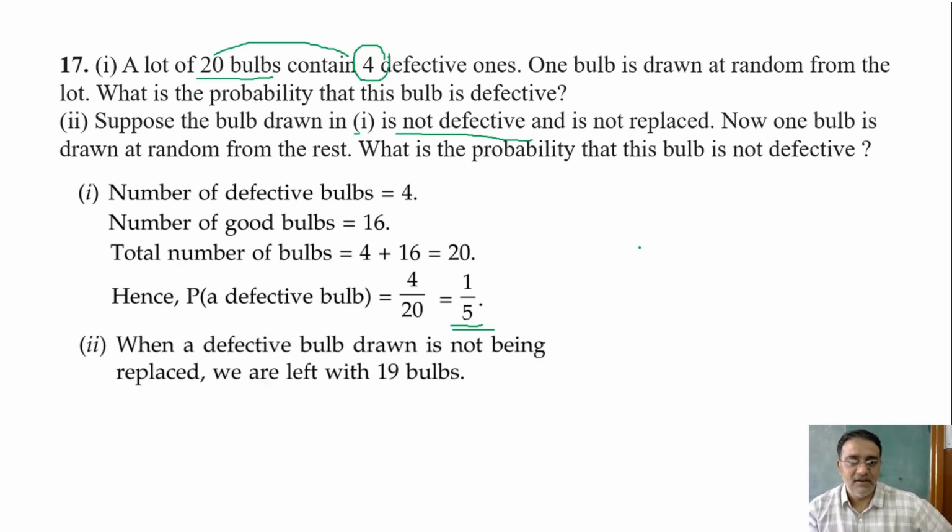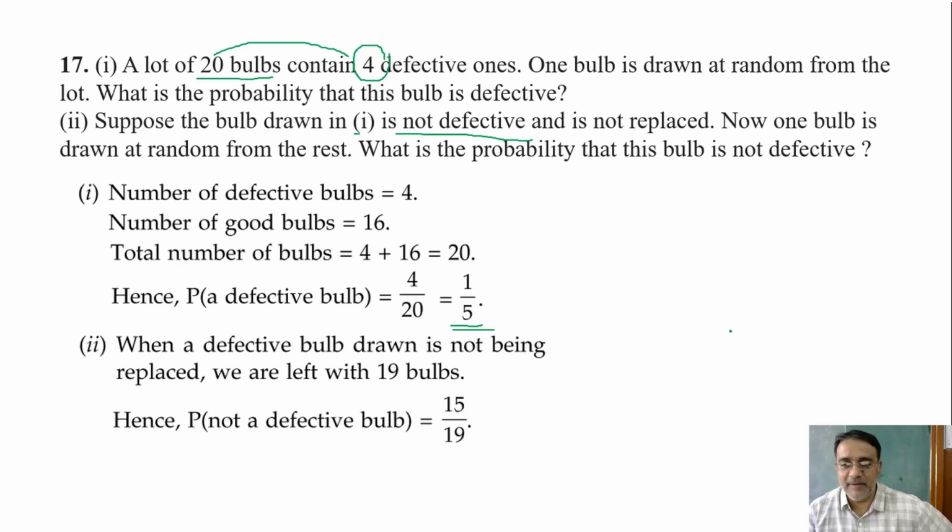When a defective bulb is not being replaced, we are left with 19 bulbs. And how many good bulbs are there? 15, because one good bulb has not been replaced. So the required probability is 15 upon 19. Very good, 15 upon 19.